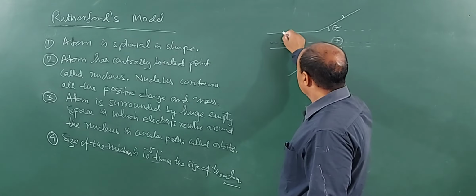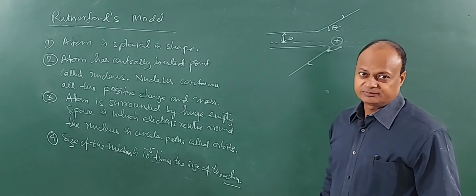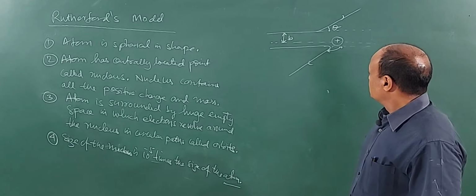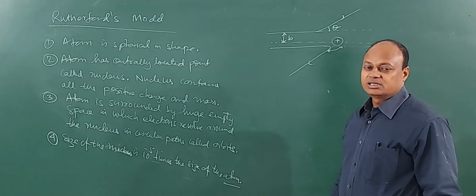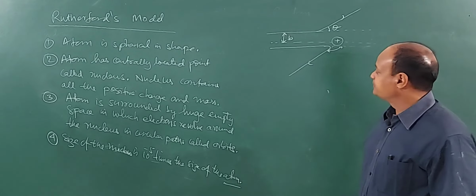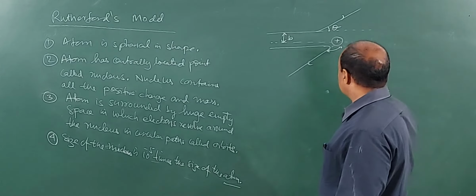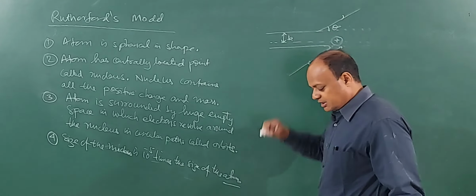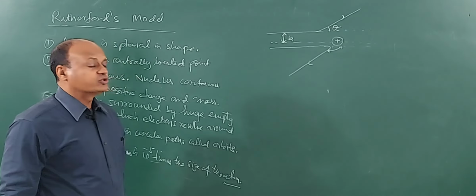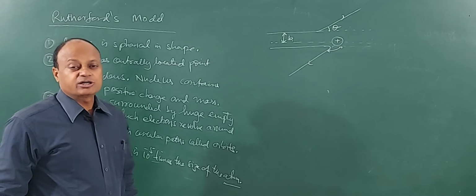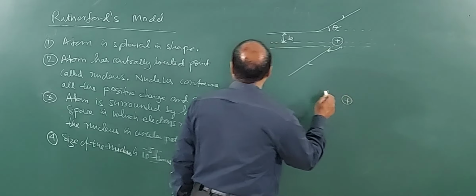Now, this distance is called impact parameter. The shortest distance between alpha particle approaching the nucleus and line drawn through the nucleus is called impact parameter, this distance. Okay? So, angle of scattering, and this is impact parameter, two terms. There is another term that we use, it is called distance of closest approach. Let us understand this.